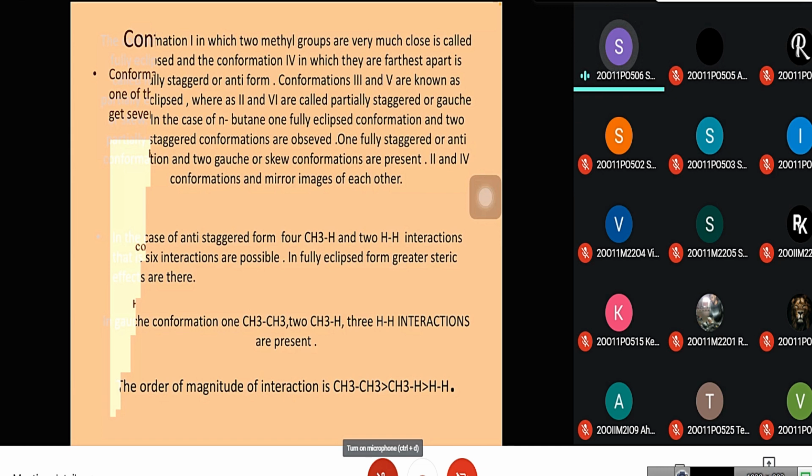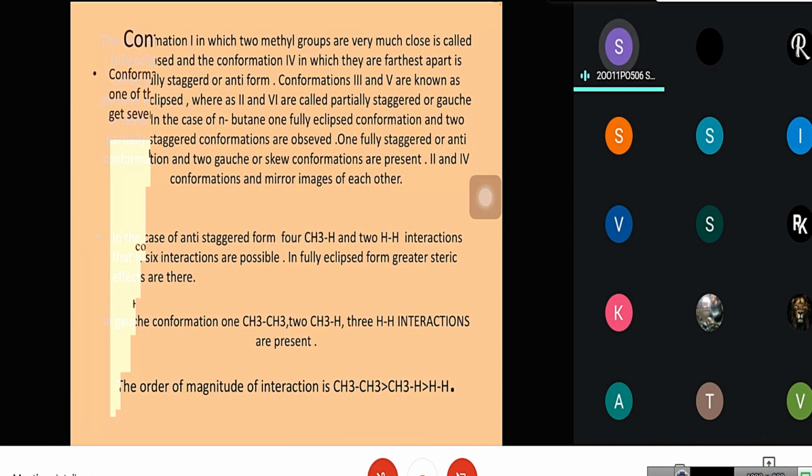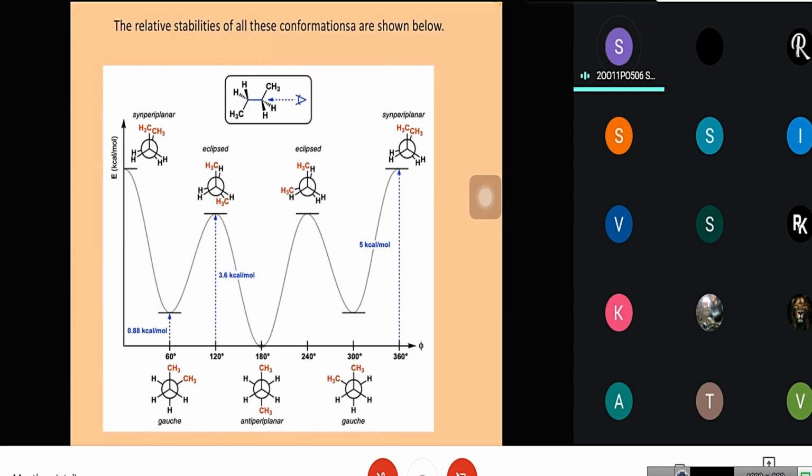In the fully eclipsed form, greater steric effects are there. In the gauche conformation, 1 CH3-CH3 and 2 CH3-H interactions and 3 H-H interactions are present. In order of magnitude, CH3-CH3 interactions are greater than CH3-H interactions, which are greater than H-H interactions.